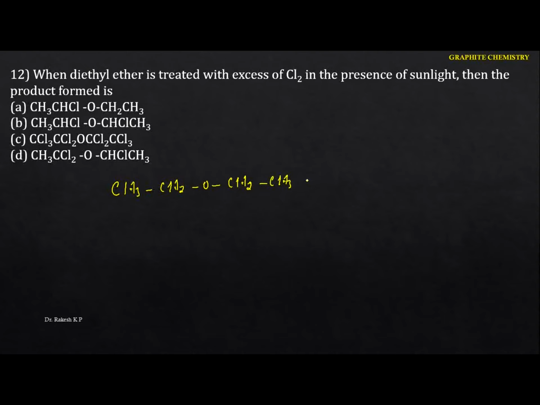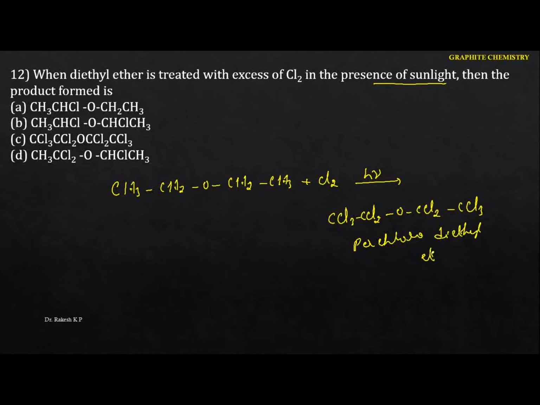But see the conditions here. Whenever it reacts with chlorine in the presence of sunlight, we have two different conditions: one is the dark condition, and the next is in the presence of sunlight. Whenever the reaction takes place in the presence of sunlight, all the hydrogens in the ether are completely replaced by chlorine. That means here we are going to get CCl3, then CCl2, O, CCl2, and CCl3. This is nothing but perchlorodiethyl ether. But see the next one.